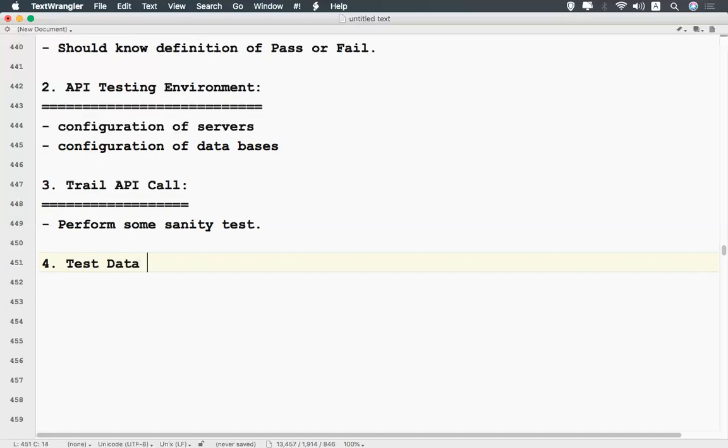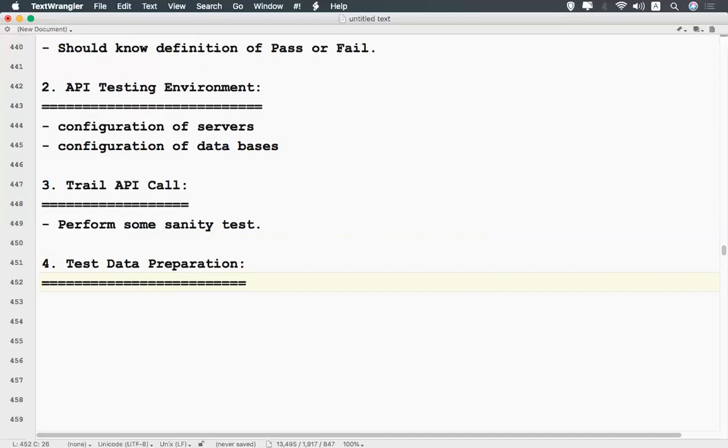So then, test data preparation. This is one of the important points you can say while testing. Use realistic data, as we said in the previous video. When you're talking about API testing best practices, you should use realistic data while preparing the test data. Try to get that realistic data and use it in this testing.